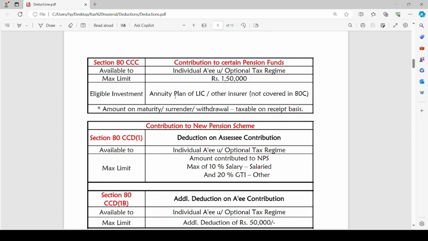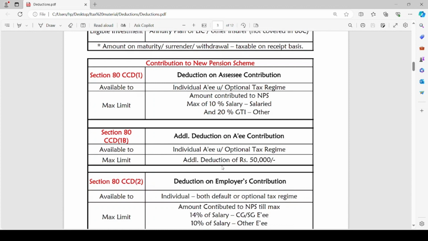The amount received on maturity or surrender or withdrawal of such policy is taxable on receipt basis. Whenever such amount is received, it is taxable as per the Income Tax Act. The next section talks about contribution to new pension scheme. So, when assessee contributes towards NPS, as per section 80CCD(1),